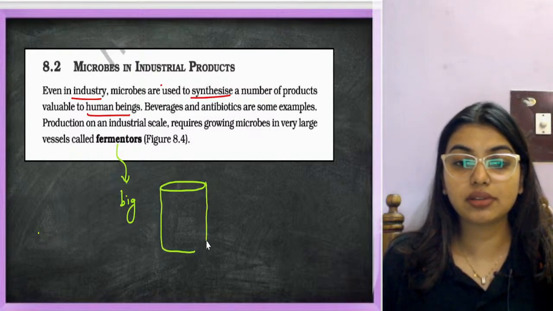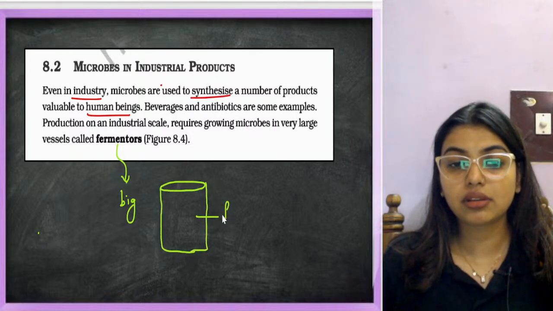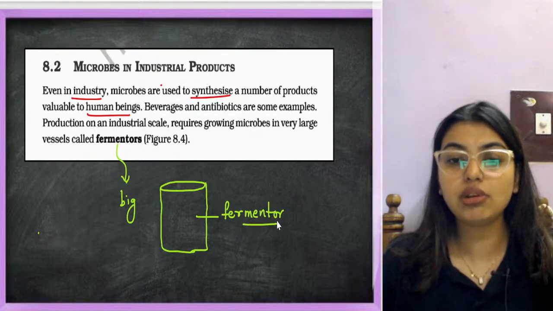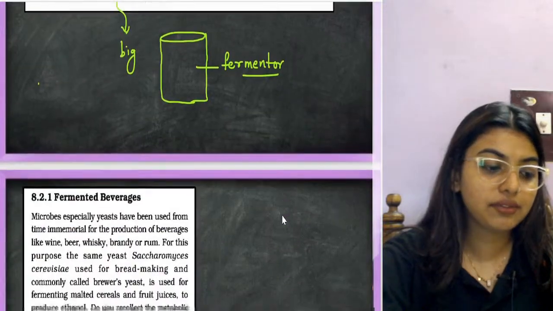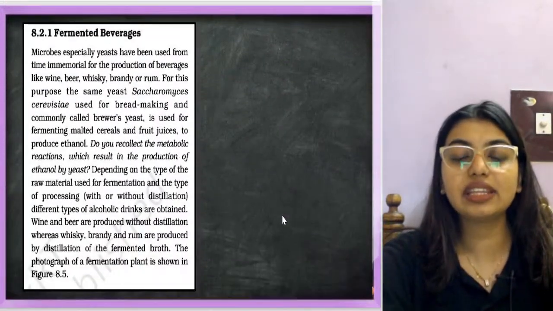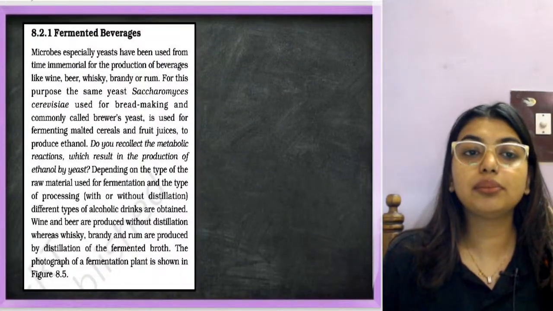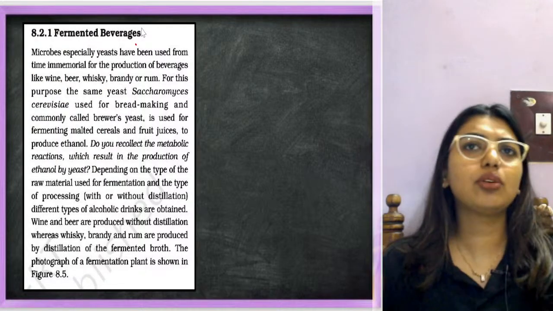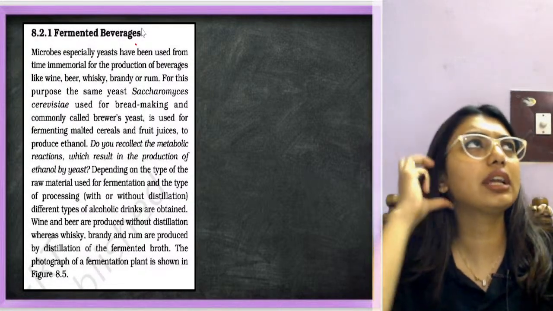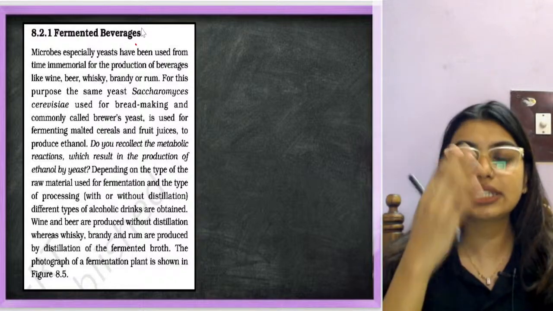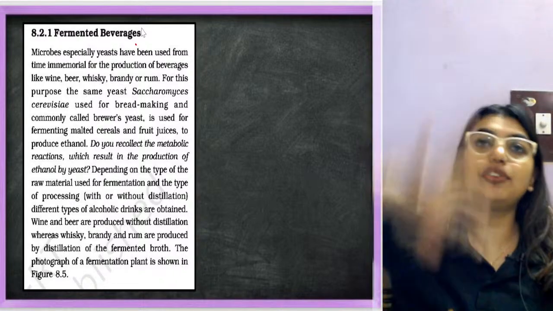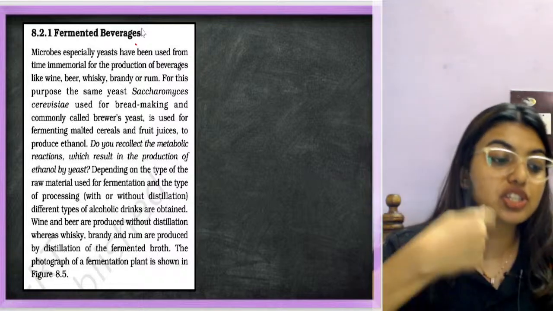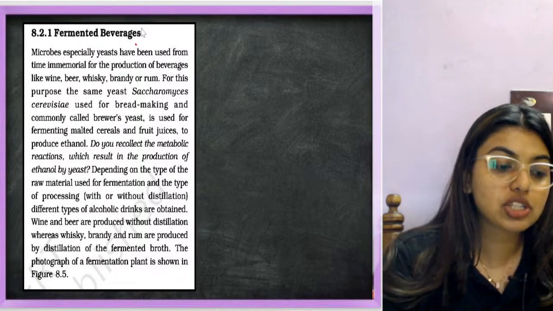Students, if you go to places where they make their own beers, there are a lot of such places in and around Bangalore, you will be able to see big steel fermenters. They make their own beer there. So they are doing the process of fermentation.